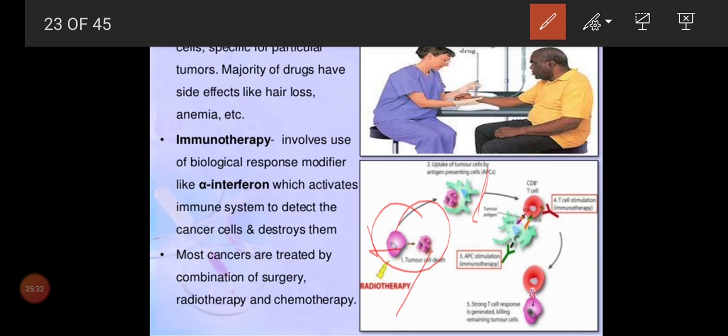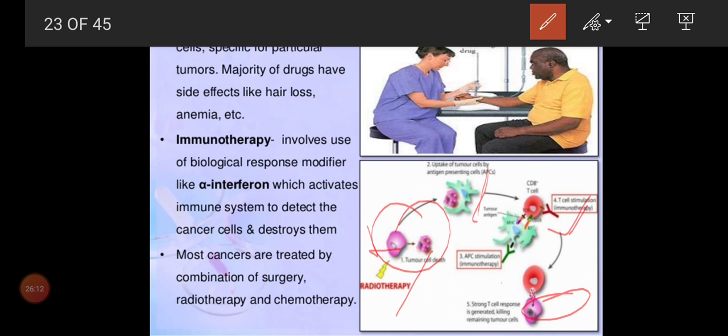Next, what will happen? This APC, that is antigen presenting cells, based on that your body starts to produce antibodies. So antibodies will fight with your antigen presenting cells. So automatically the T cells are stimulated, the immunotherapy. The T cells are increased and it leads to immunotherapy. And last, a strong T cell response is generated, killing the remaining tumorous cells also. Is that clear, children? So radiotherapy will kill the tumor cells.